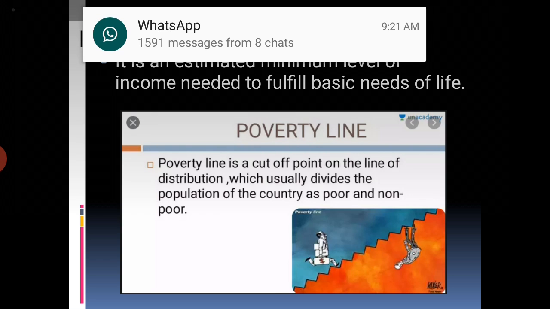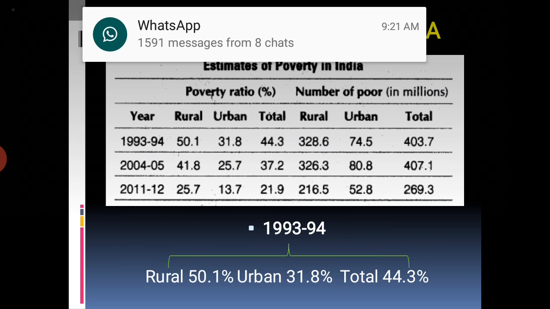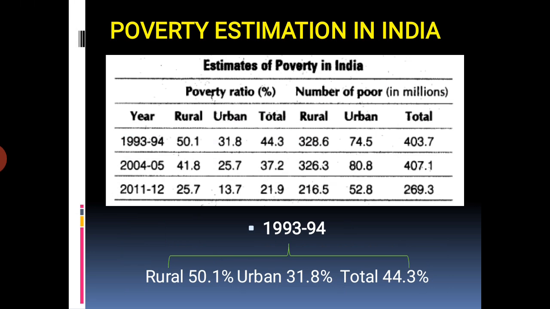Okay, students, the next point is estimates of poverty in India. Poverty estimation in India. Listen, students, how can we estimate the poverty line in our country? In India, a subsistence level or a minimum level of food requirement, clothing, footwear, fuel, lighting, educational and medical requirements, etc., are determined for estimating the poverty line. Since in rural as well as urban areas, the nature of work and the prices of goods are different, the calorific requirement and expenditure per capita are also different.